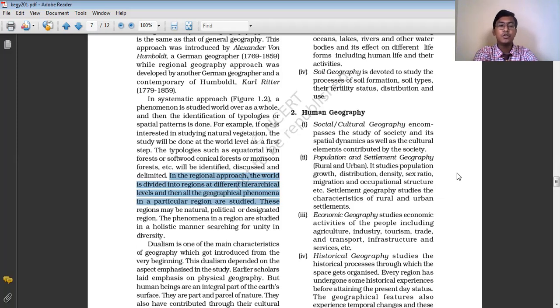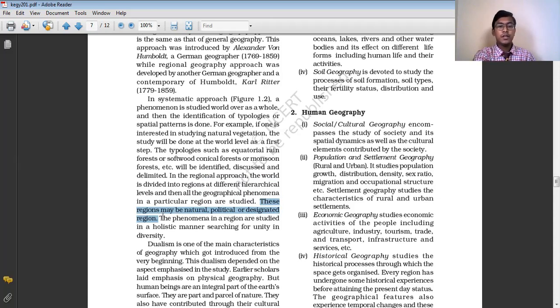In the regional approach, we study the geographical phenomena of a particular region in detail. Whereas in the systematic approach, a particular geographical phenomenon is studied as a whole, and then we go to the subdivisions. These regions may be natural regions such as mountains, plains, plateaus, islands, etc. They may be political regions like countries, continents, villages, states. Or they may be designated regions, a particular region designated by human beings.